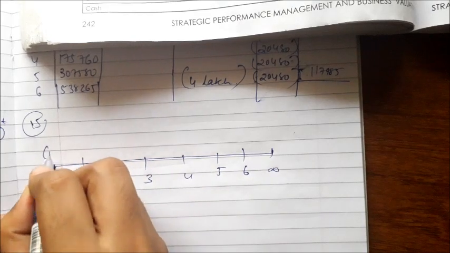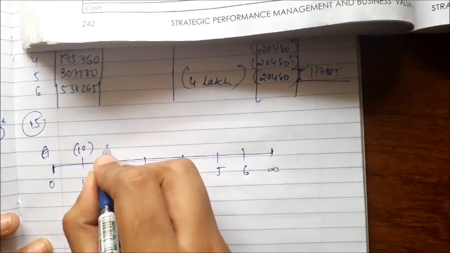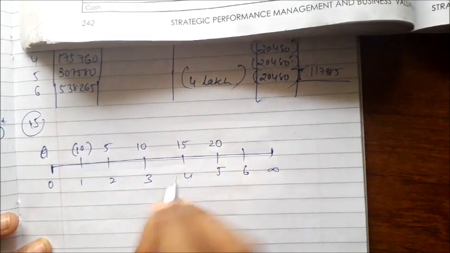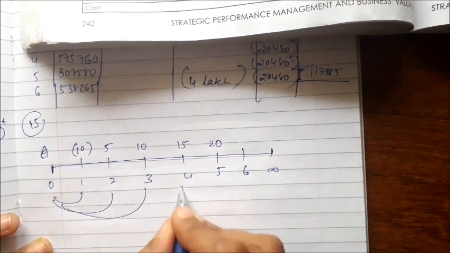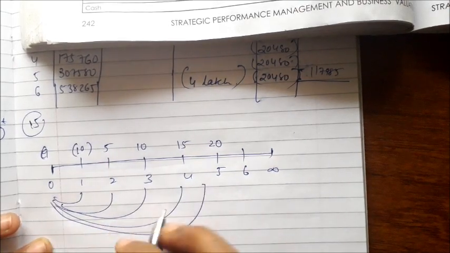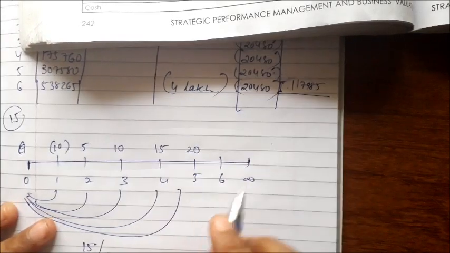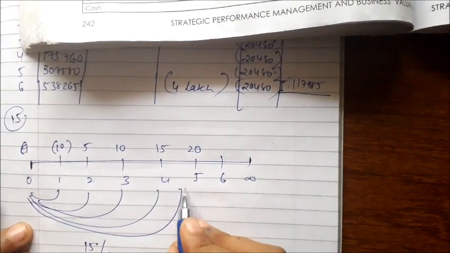The cash flow in the first year is 10, second year 5, 10, 15, 20. These are uneven, so we'll bring every one to the present value, but the KE is provided as 15%. So this you can do, bringing to the present value, and we'll add all those values. So we'll get up to 5 years.